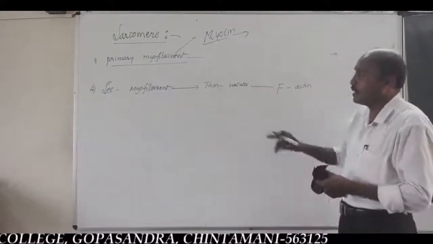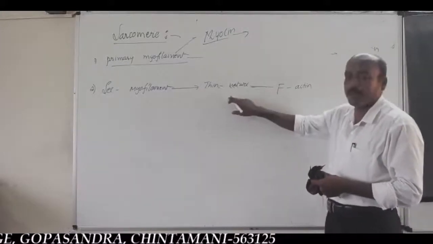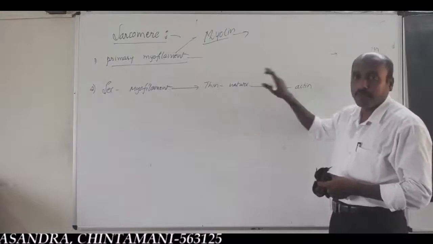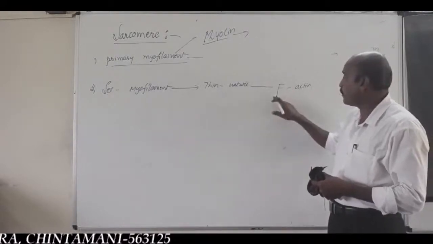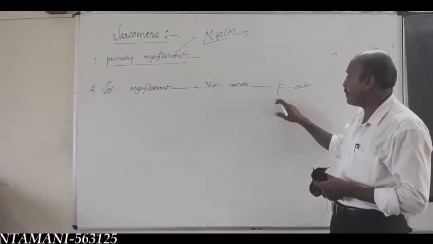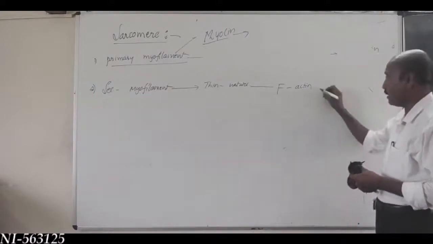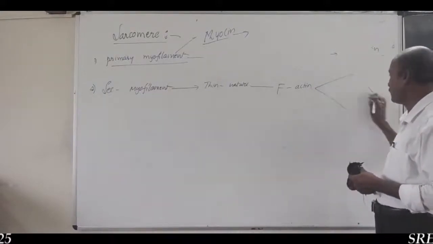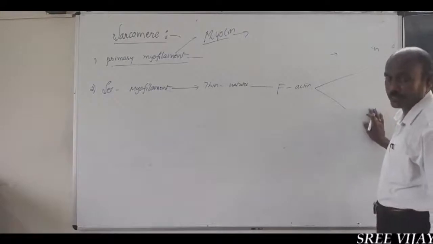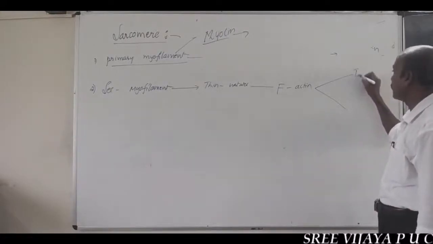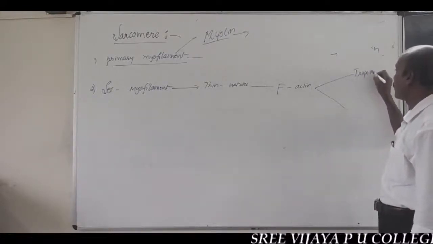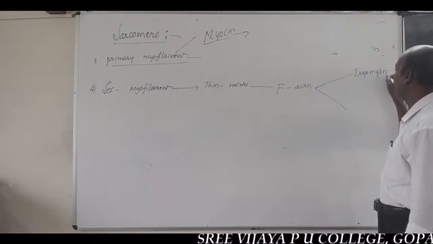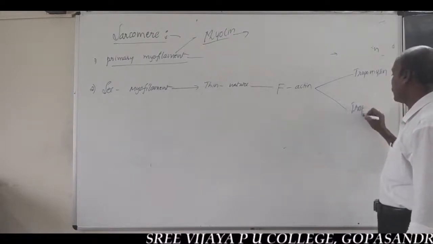You should remember the secondary myofilament is thin in nature, made up of F-actin protein, filamentous actin protein, along with, very important, two regulatory proteins, tropomyosin and troponin.